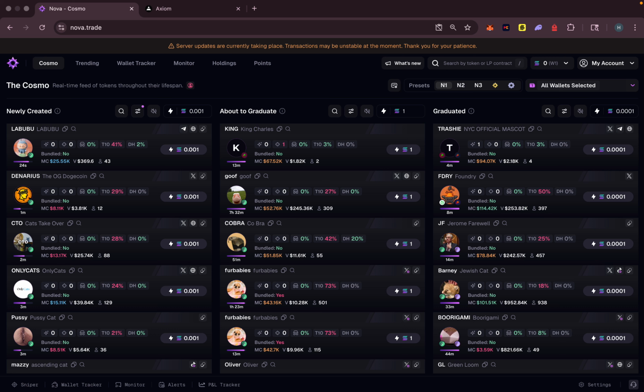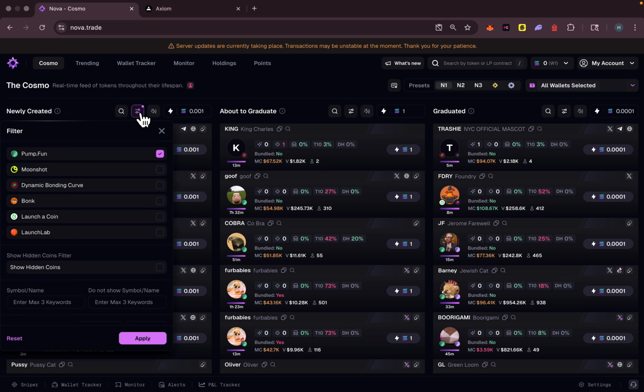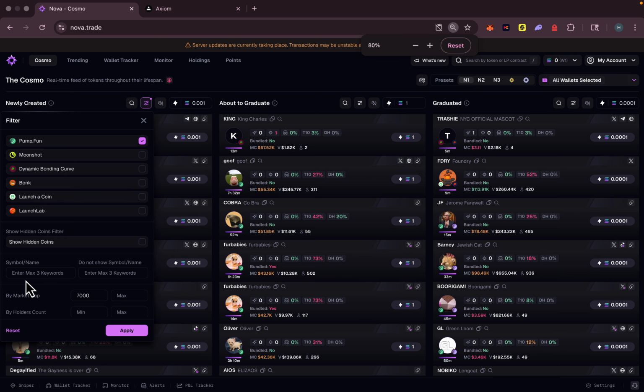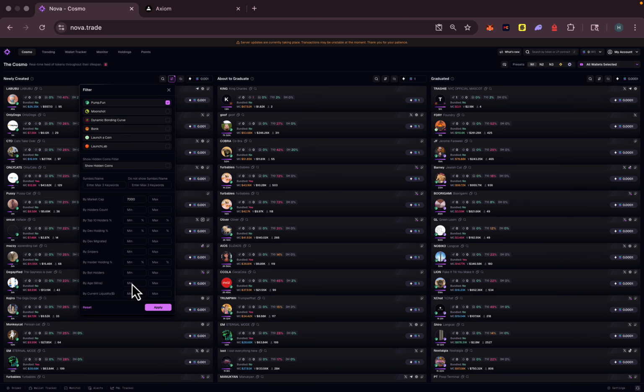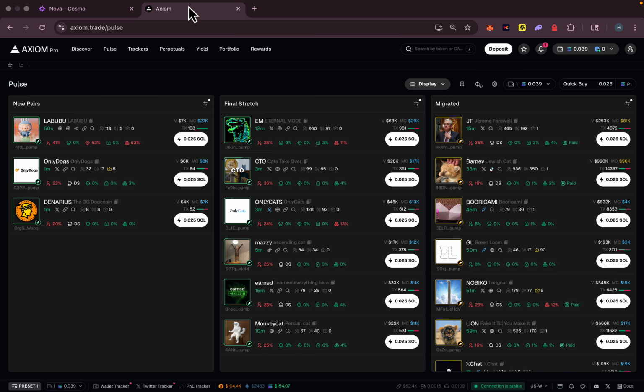Now let me show you the best filters that you can use to find the next runner as fast as possible. On Nova, like the other platforms, you can actually set some filters, but I don't know why I can't scroll down in here to see all the filters. I have to make my page smaller like this to see all the options. Since all these filters are exactly the same as Axiom Pro, I'm going to show you these filters on Axiom, but you can implement these filters on your Nova or Bullx account.